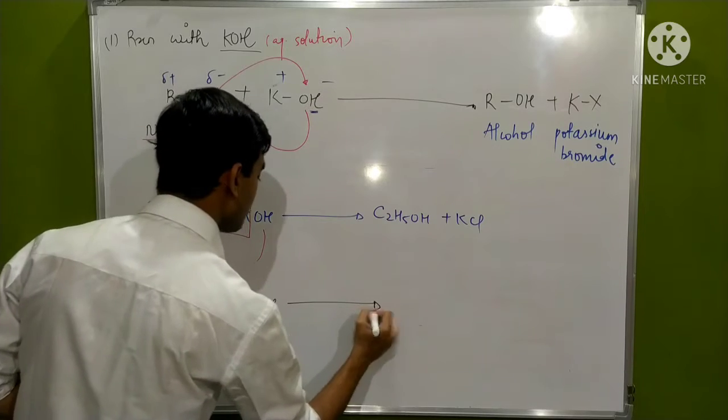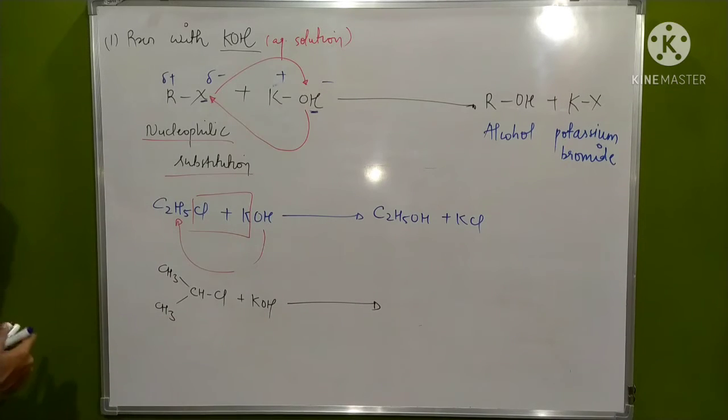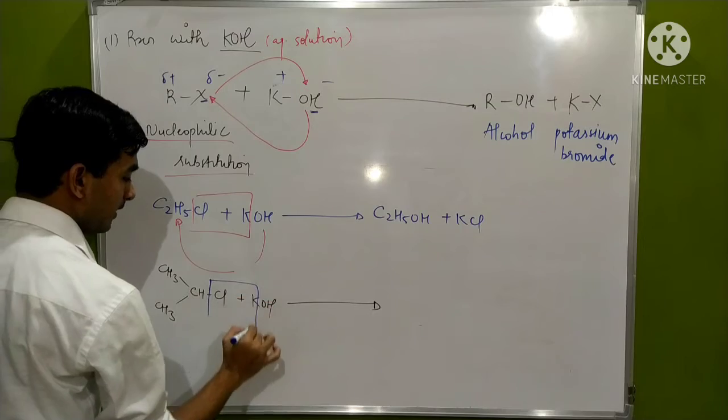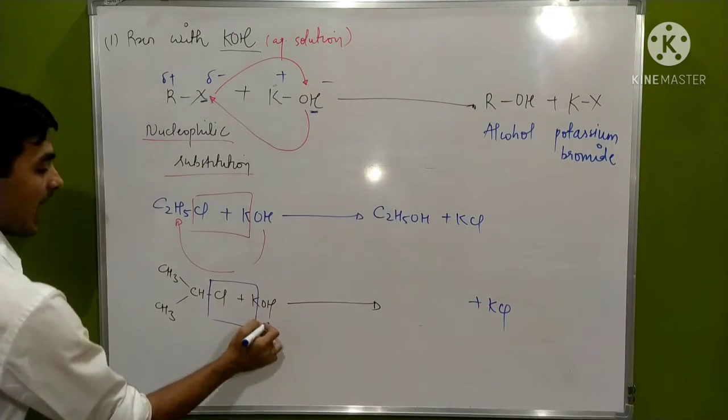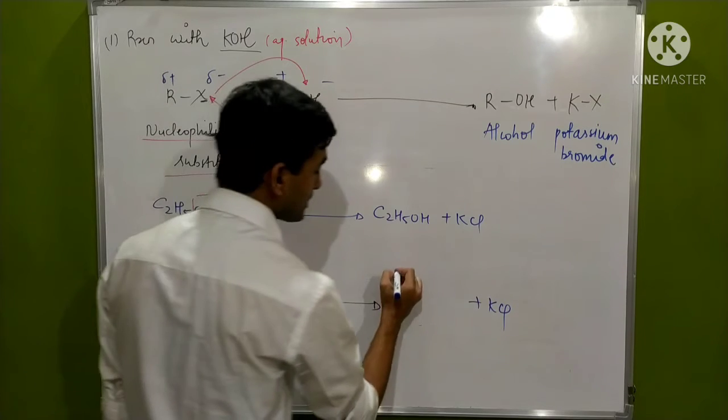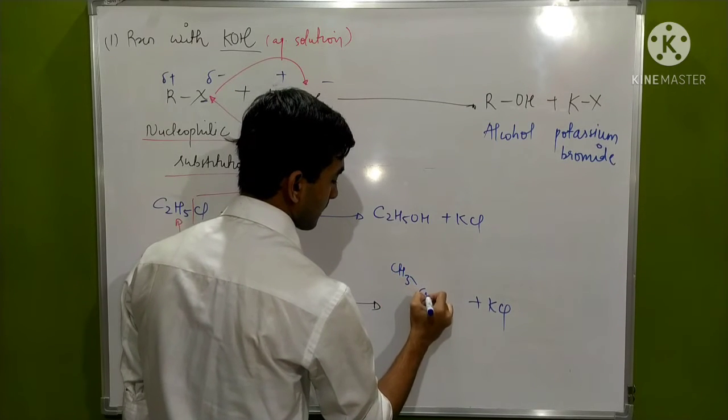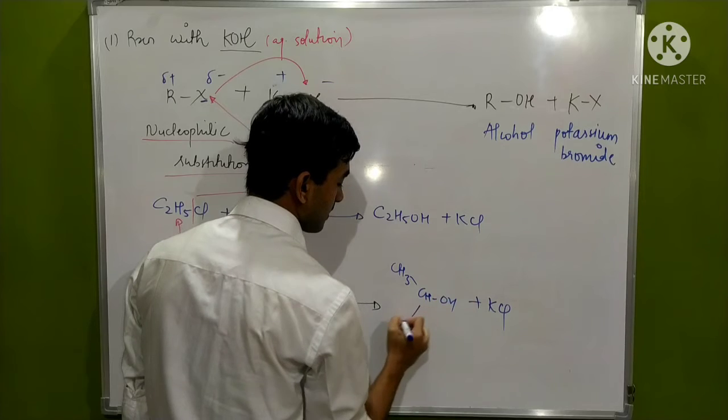How will the reaction proceed? The same way, one nucleophile will substitute the other. First KCl will be formed as a byproduct and hydroxide will attach itself to this position, giving CH3CHOHCH3.